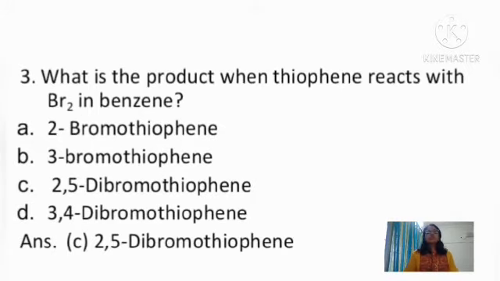Coming to the third question: what is the product when thiophene reacts with bromine in benzene? A option is 2-bromothiophene, B option is 3-bromothiophene, C option is 2,5-dibromothiophene and D option is 3,4-dibromothiophene. When thiophene undergoes bromination or electrophilic substitution, the most favorable positions are the second and the fifth positions. So thiophene undergoing bromination gives 2,5-dibromothiophene. So option C is correct.